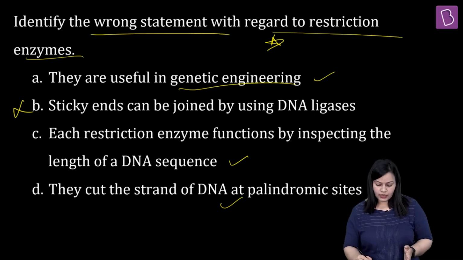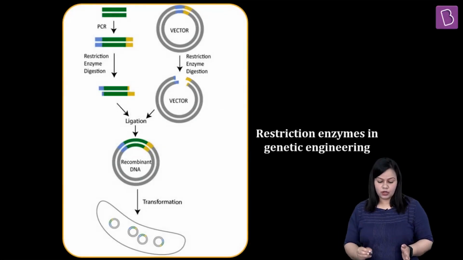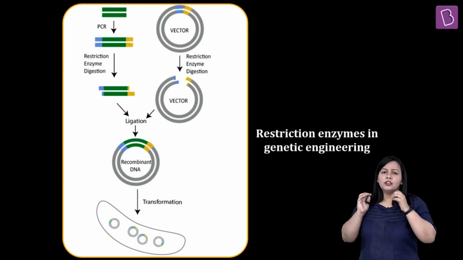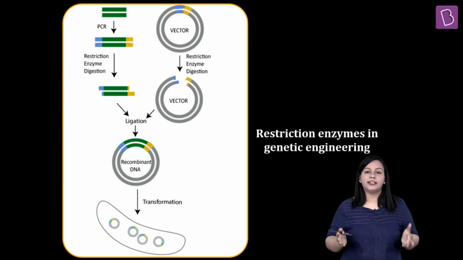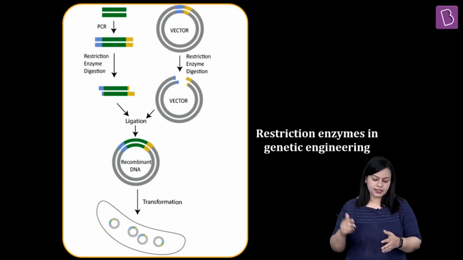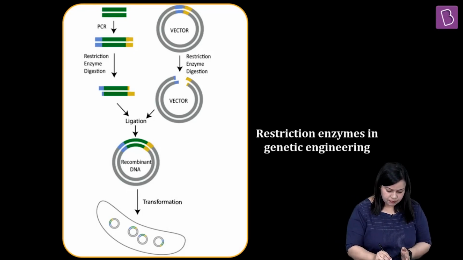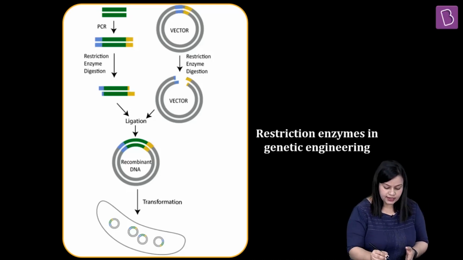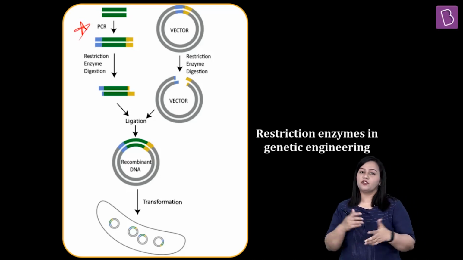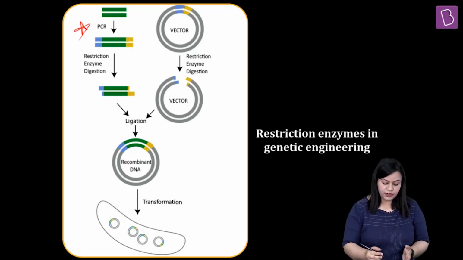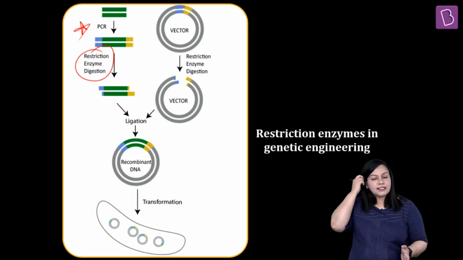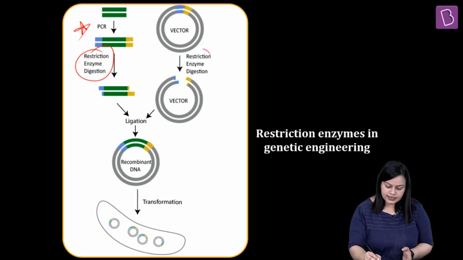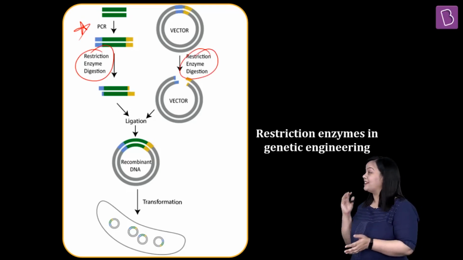Okay, now let us quickly understand these statements with respect to the whole functioning of restriction enzyme. This is a small flow sheet where you see how genetic engineering is done using restriction enzyme. You take the required DNA sequence after PCR, after making multiple copies of it, and it is digested or cut with the help of restriction enzyme, and it is cloned inside the vector which is cut by the same enzyme.